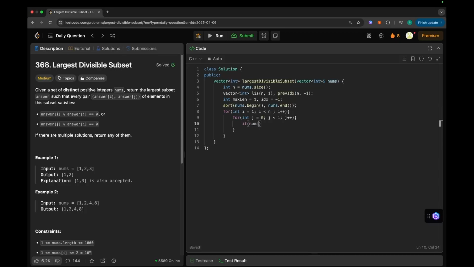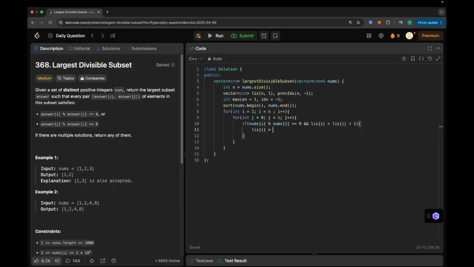Now we will check if nums of i, because i is the forward index and j is the backward index, is divisible by nums of j and LIS of i is less than LIS of j plus 1, only then we will update it, because if we are already at the maximum length, then why do we need to update it?